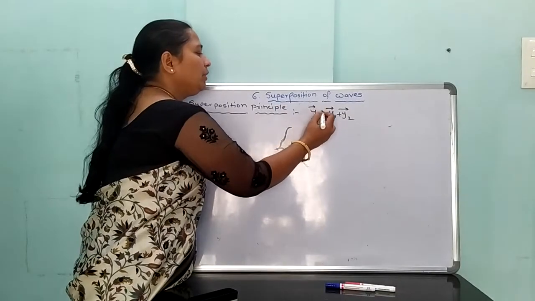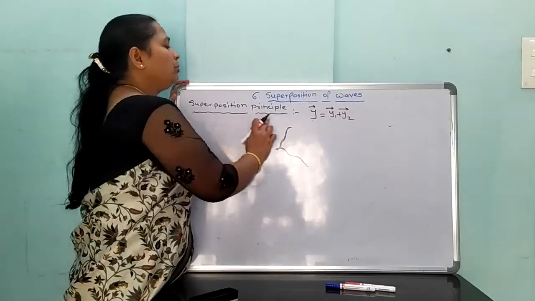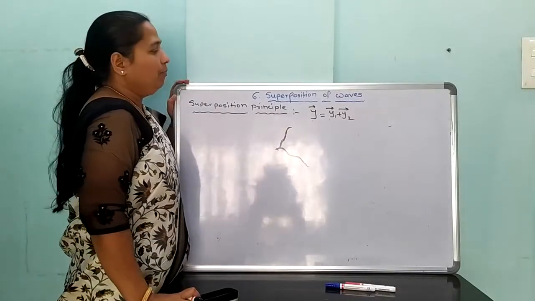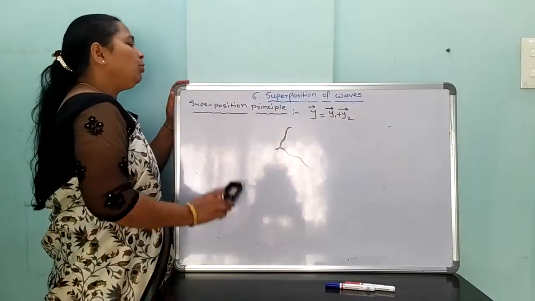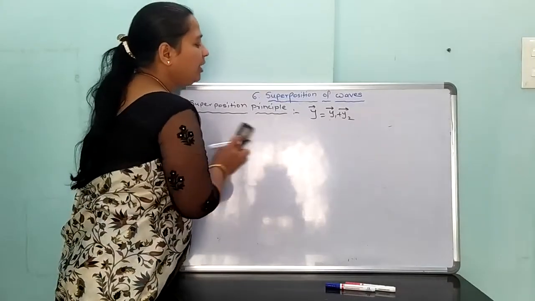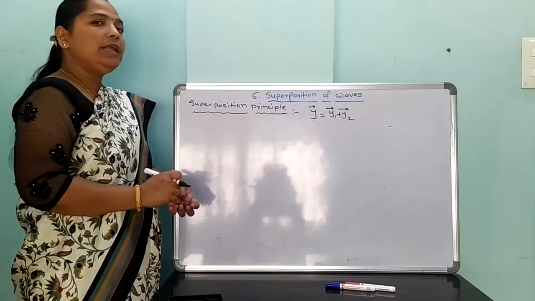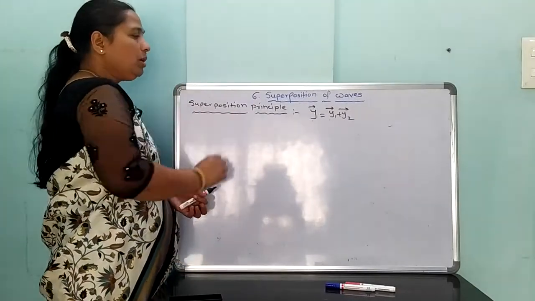Y is equal to y1 plus y2 according to the superposition principle. We will see the addition of those two waves in the next lecture.